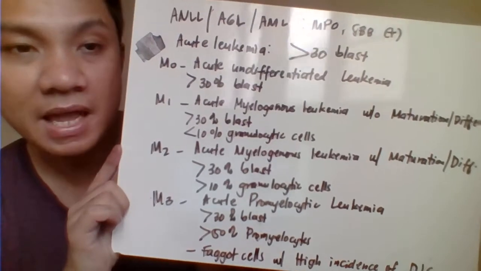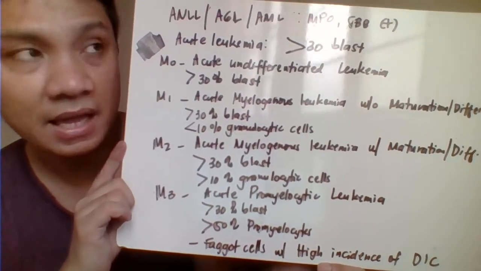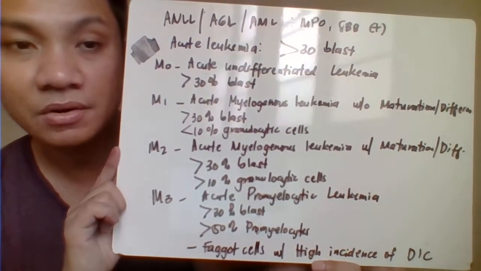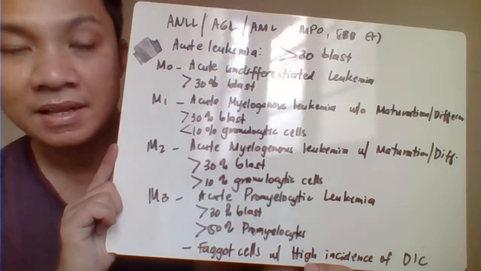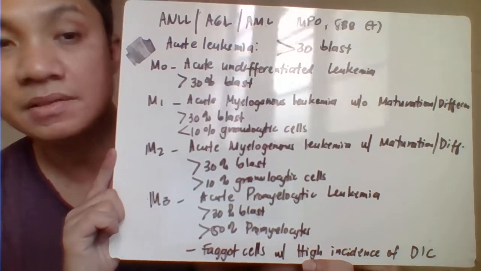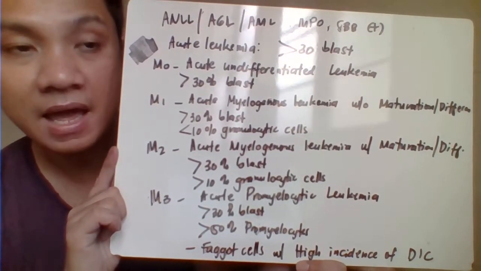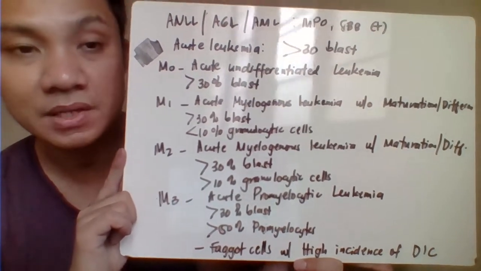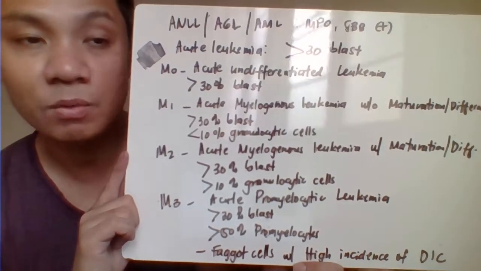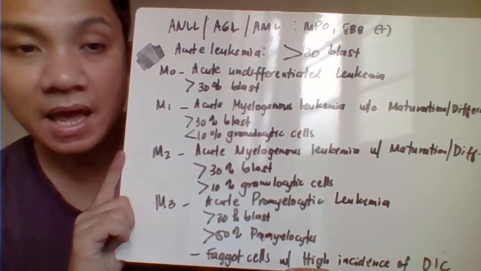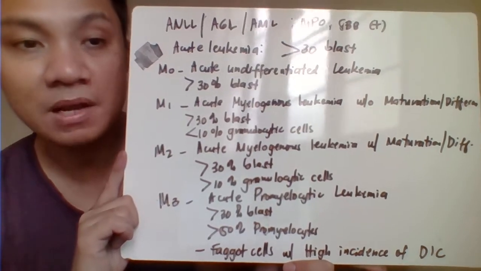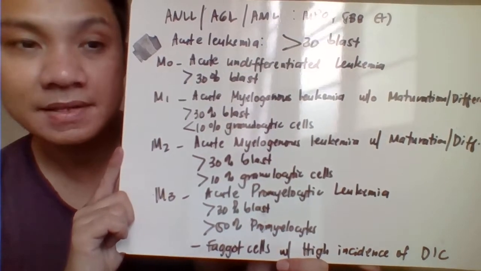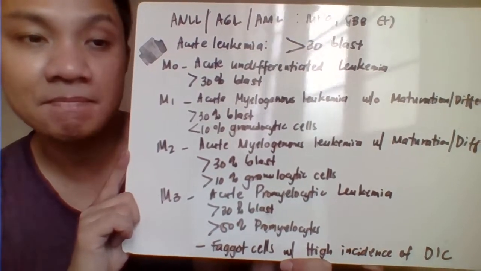Okay, now we go to your AML or your ANLL, your acute non-lymphocytic leukemia. Other names for that are acute myelogenous leukemia or acute granulocytic leukemia. Again, our rule for the cytochemical staining reaction for your ANLL, AML, it will give a positive result for your Sudan Black B and your myeloperoxidase. That would help differentiate that one from your ALL, where the ALL is negative for both your myeloperoxidase and Sudan Black B. So acute leukemia is characterized by the presence of more than 30% blasts in the